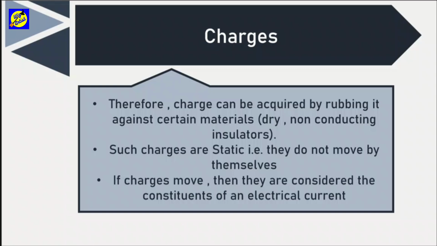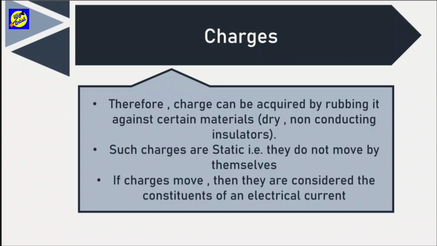If there is some external movement or if there are conductors, these charges can move. Such moving charges are considered constituents of an electric current. If there is a charge that is moving, it means that it is forming an electrical current that flows through a conductor. So static charges do not move by themselves, they are in one place. And if the charges are moving, it means that they are forming electrical current.